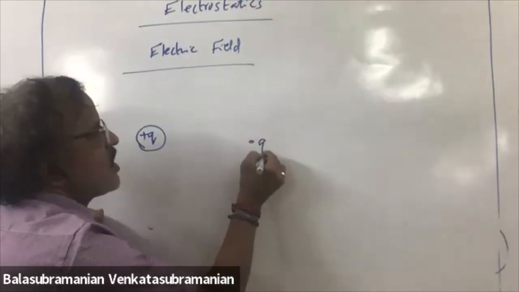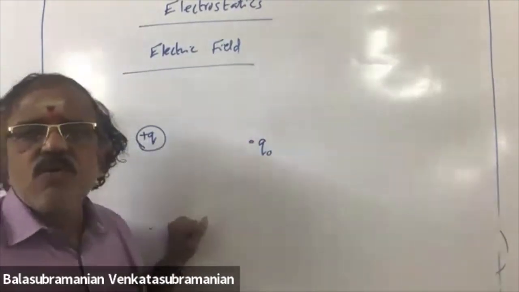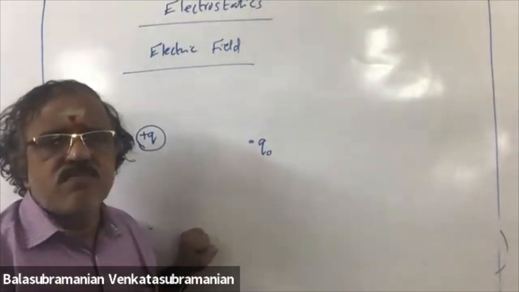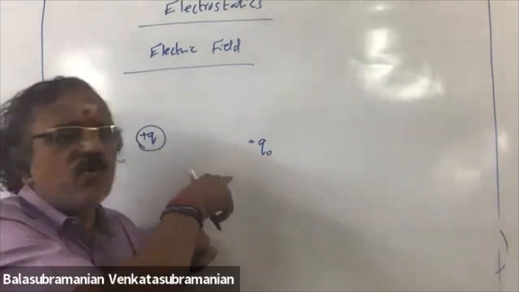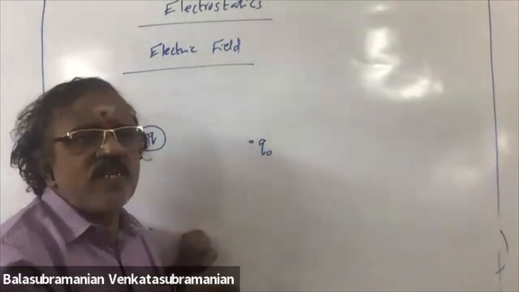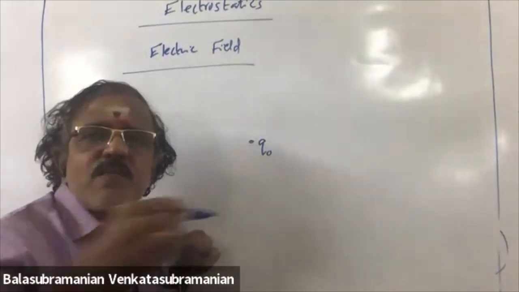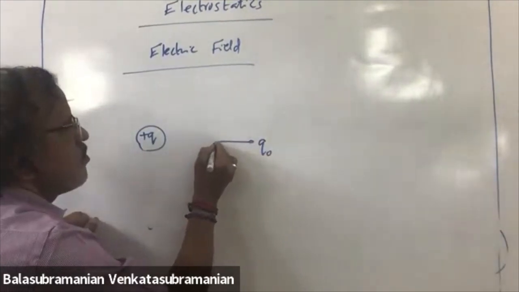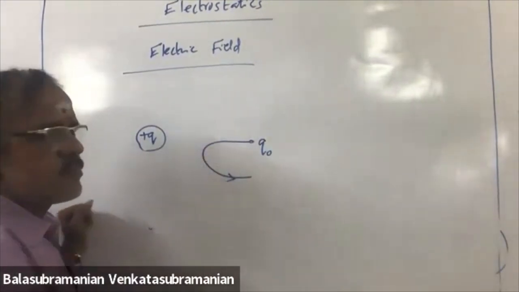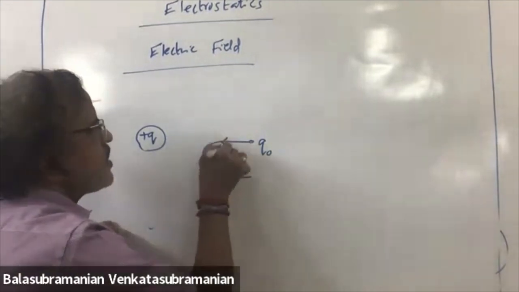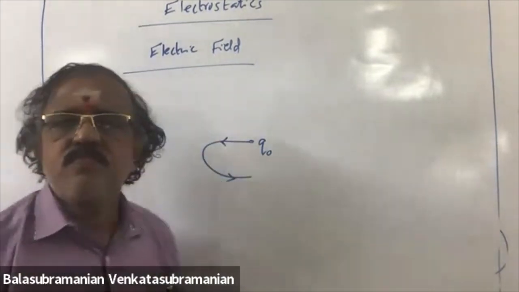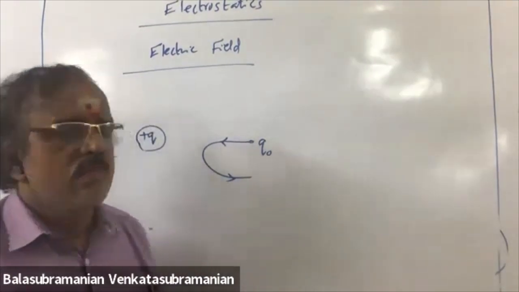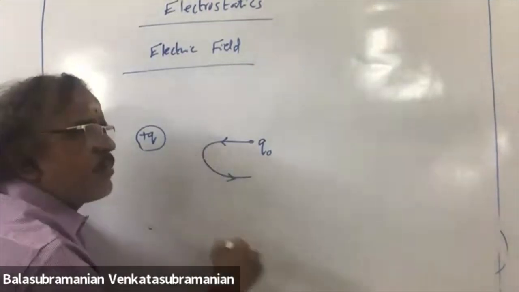I have another charge known as test charge, whose magnitude is very, very small compared to this charge Q. You are bringing that particular Q naught closer to Q. At one particular point, it starts repelling.